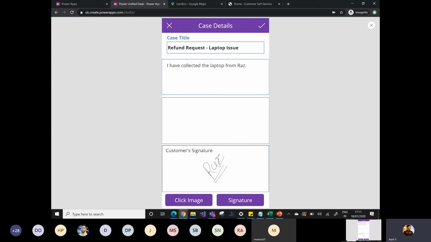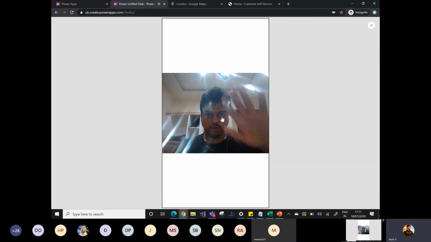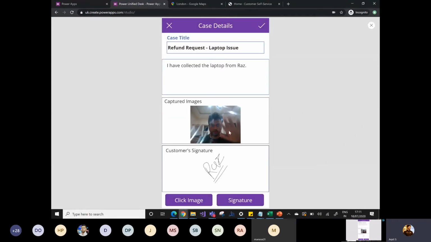If he wants to take some images, I can simply take the image. On your mobile phone, it will simply open your back camera. Since I'm working on a laptop rather than a mobile, it opened the front camera of the laptop, and will simply save this record.